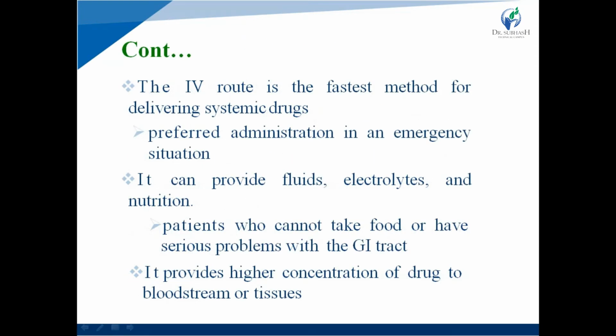The intravenous route is the fastest method for delivering systemic drugs, so it is preferred for administration in an emergency situation. Various routes are available. Among them, the intravenous route is the fastest method for delivering systemic drugs, and it is particularly preferred in any emergency situation.